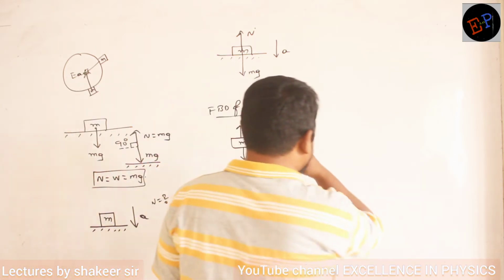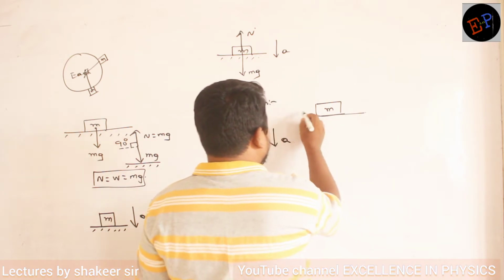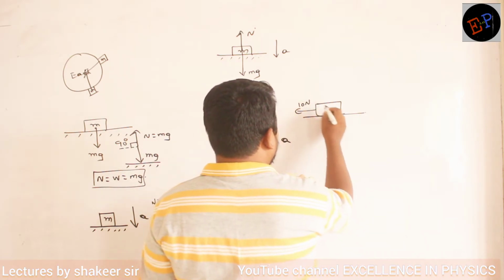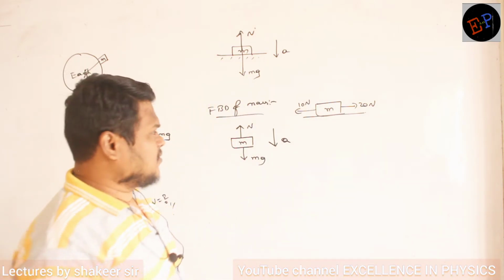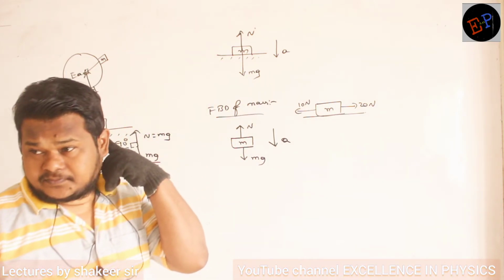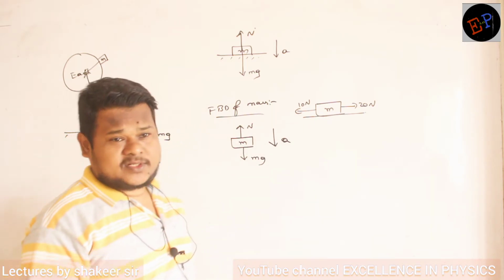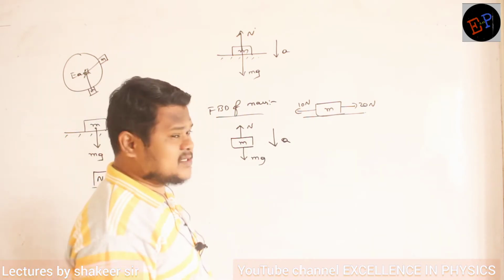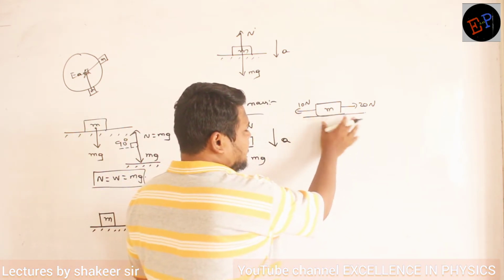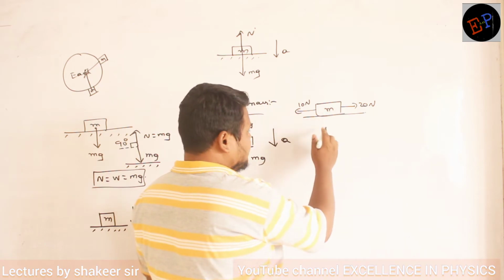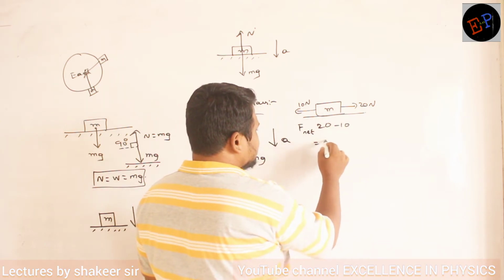Okay, ma? So see, for example, consider this is a body of mass m. So here we are applying a force of 10 Newton, and here we are applying a force of 20 Newton. Clear? Now can you say net force is how much? 20 Newton, 10 Newton? In which direction? In this direction. Why? Because two forces are opposite, no? So net force, how can I calculate? 20 minus 10. So 10 Newton.